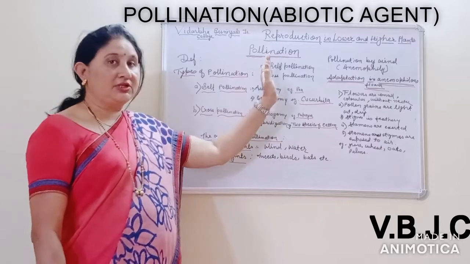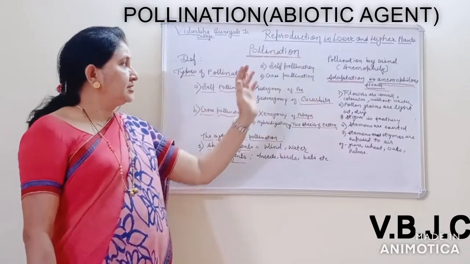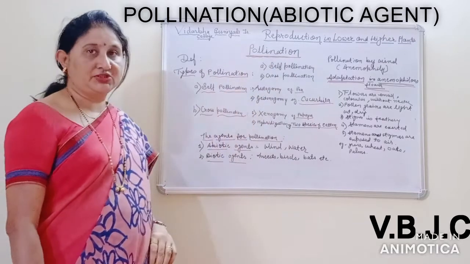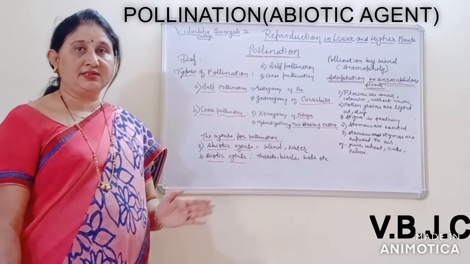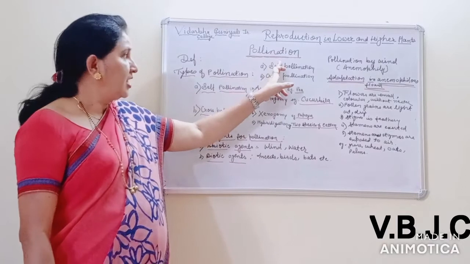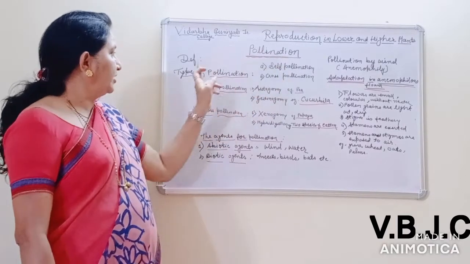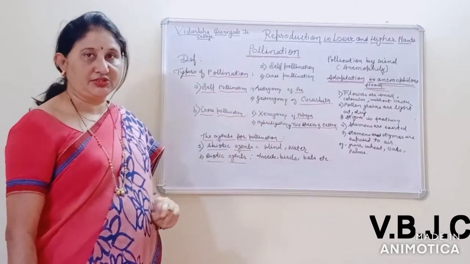This is the transfer of pollen grains from the anther to the stigma of a plant. Let us see now the definition of pollination. Pollination means the transfer of pollen grains from the anther to the stigma. Now there are two types of pollination, self-pollination and cross-pollination.